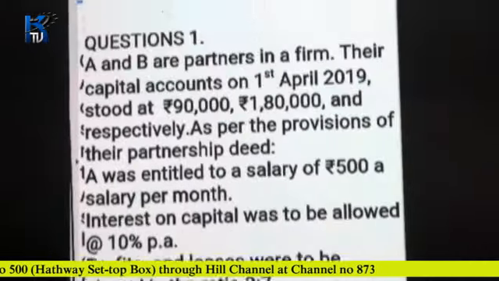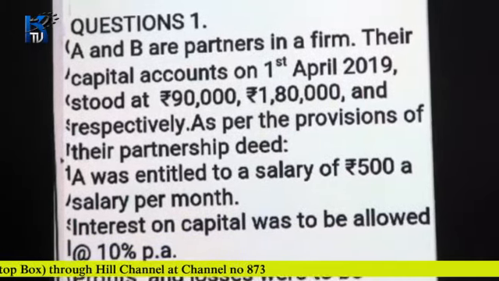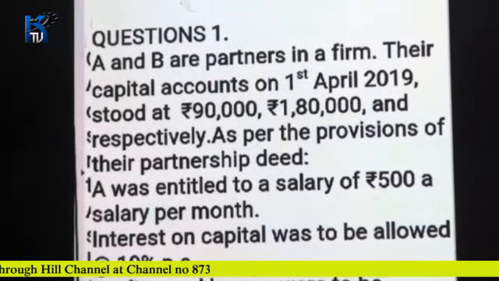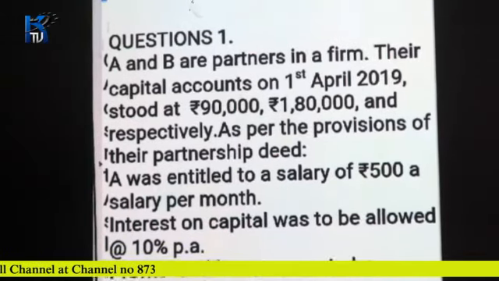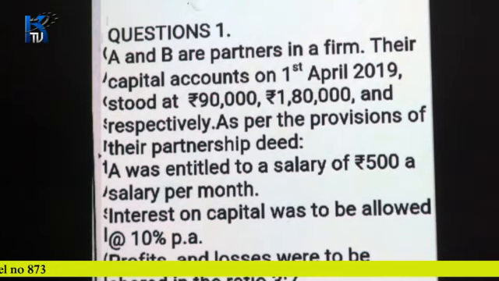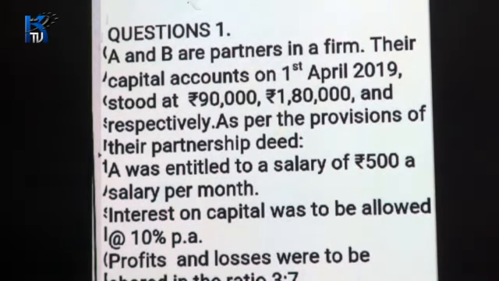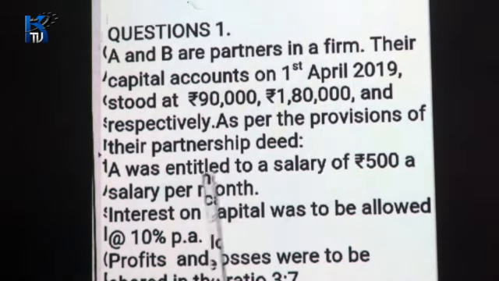A and B are partners in a firm. Their capital accounts on 1st of April 2018, please read it as 2018, there is a mistake, stood at 90,000 rupees and 1,80,000 rupees respectively. As per the provisions of the partnership deed, A was entitled to get a salary of rupees 500 per month. So A will get a salary of rupees 500 per month.